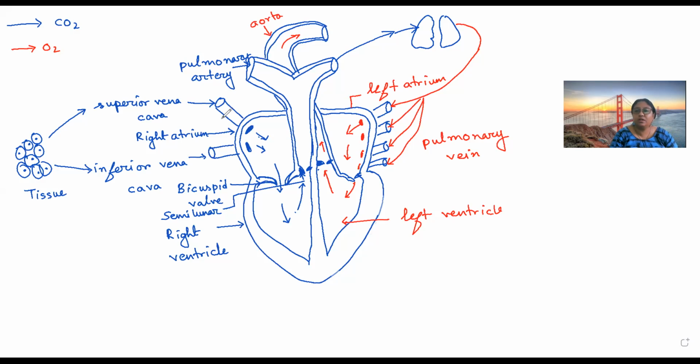It is also called truncus aorta because from this the other arteries arise, and now this blood will be carried to the tissue. Okay, while it is passing from the left atrium to the left ventricle, in between there will be a valve.